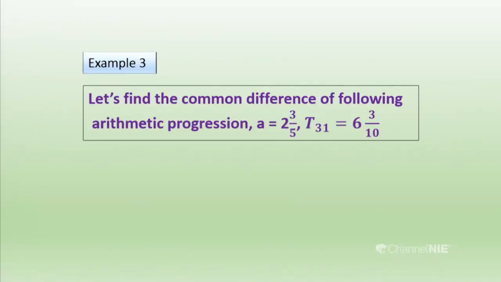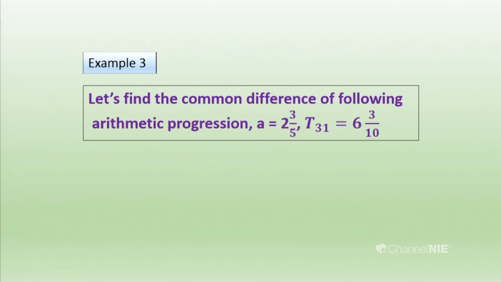Let's do another example. Here we have to find the common difference. So let's find the common difference of the following arithmetic progression. The first term, A, is 2 and 3/5. And T31, the 31st term, is 6 and 3/10. So here I have taken a fractional example. We have to find the common difference, which means D. Then we think, how do we do that?